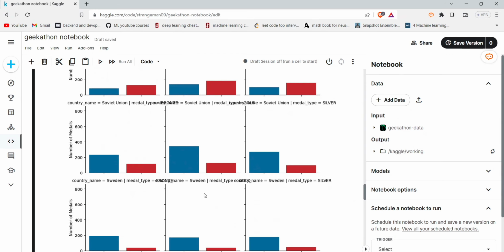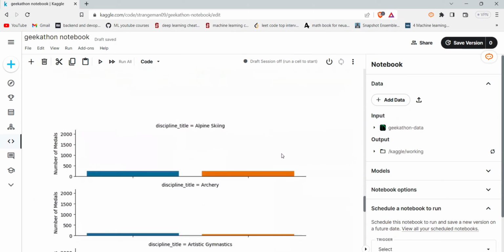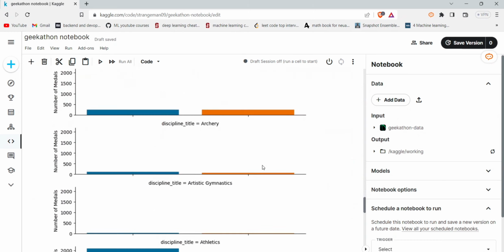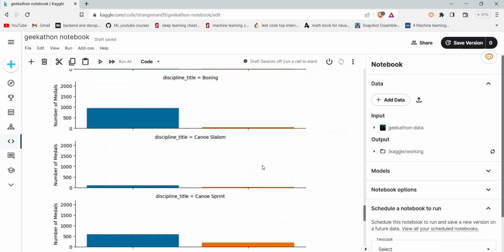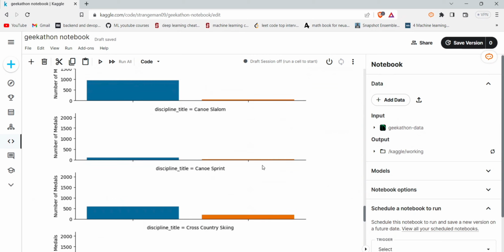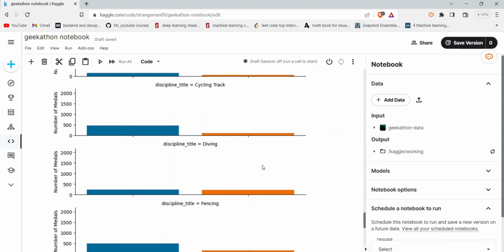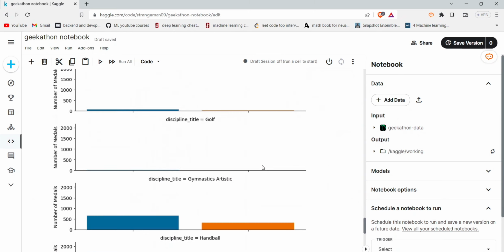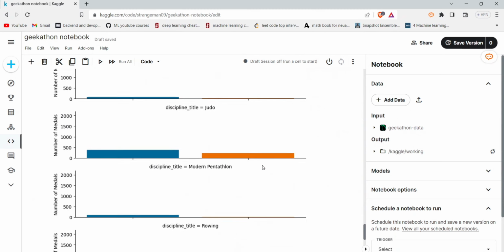Lastly, we show the gender difference in medals for each discipline. In different sports, if females win more medals, then males have to be encouraged more, or the facilities provided should be increased. Or if it's more for males, then the same emphasis and effort should be put into improving the medals won by females.